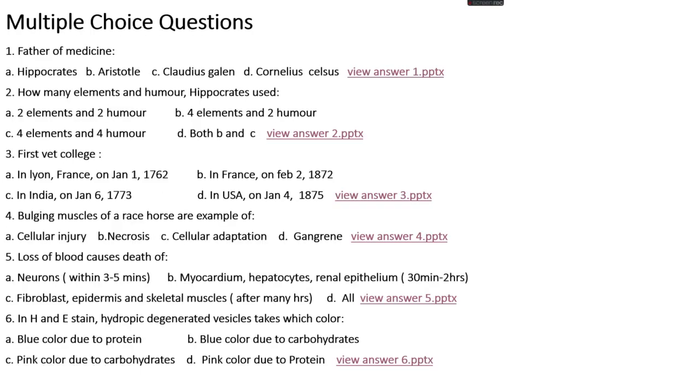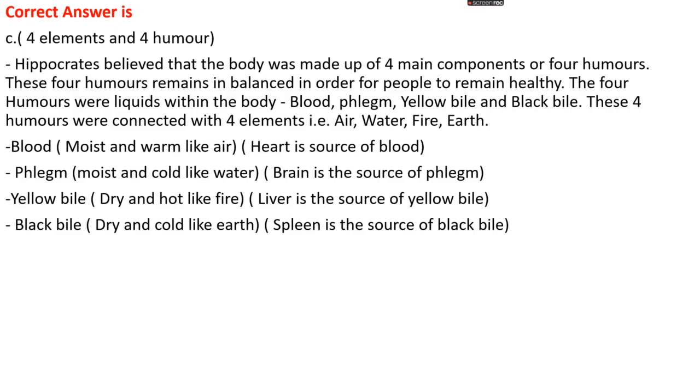Okay. Question number second, how many elements and humors did Hippocrates use? Option A, 2 elements and 2 humors. Option B, 4 elements and 2 humors. Option C, 4 elements and 4 humors. Option D, both B and C. The right answer is option C, that is 4 elements and 4 humors.